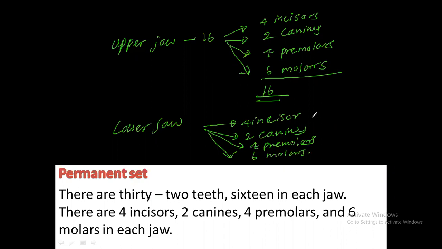Altogether there are 16 teeth. Lower jaw 16, upper jaw 16, both consist like this.